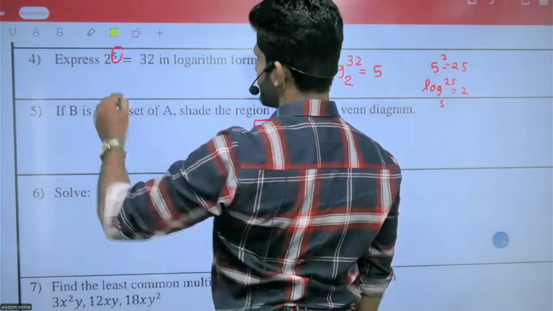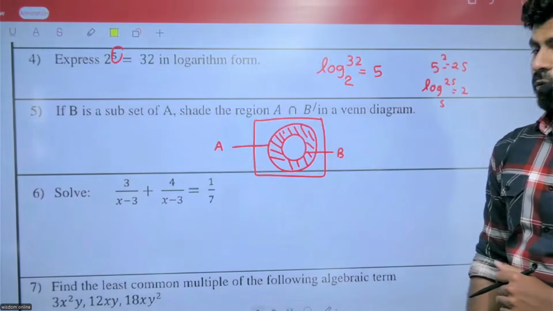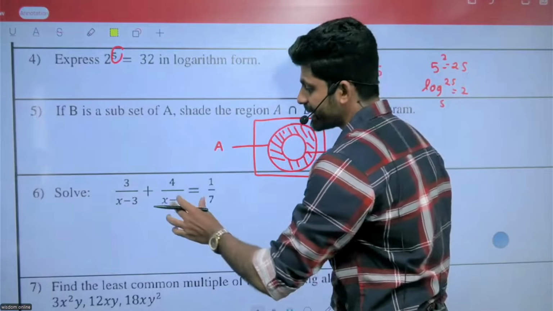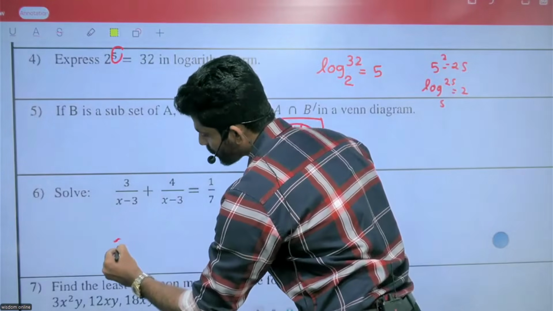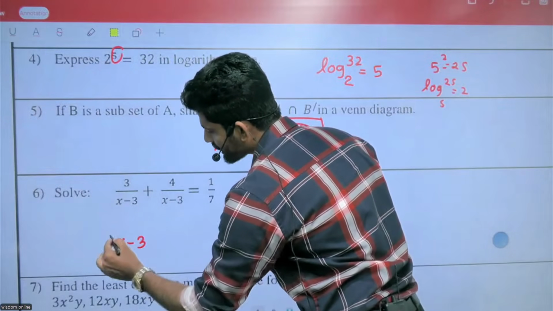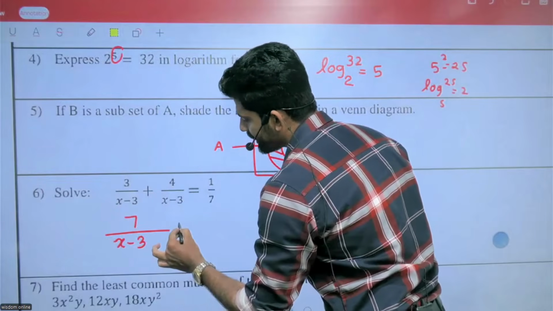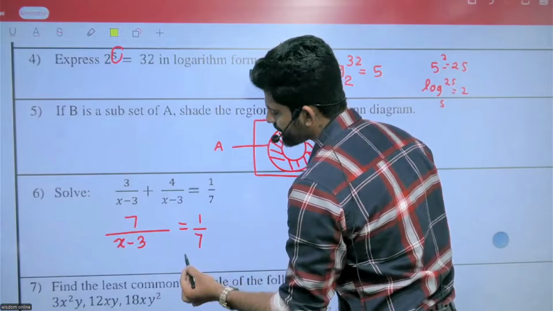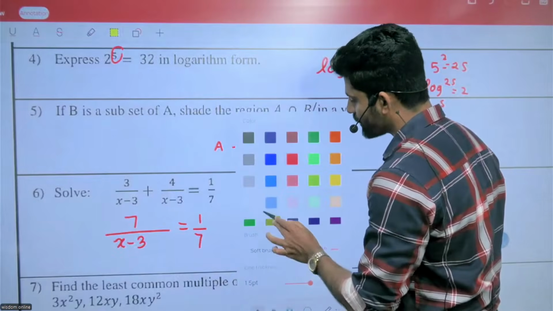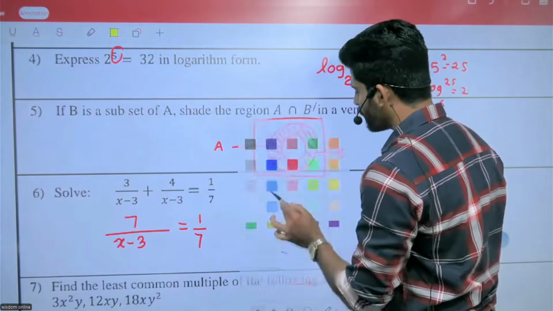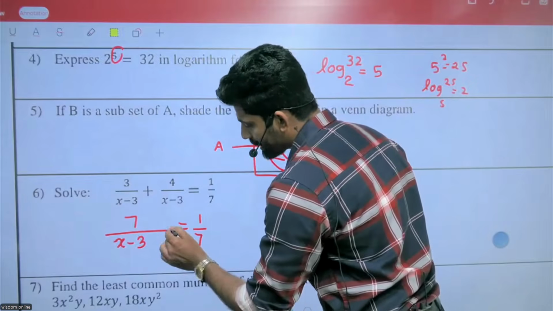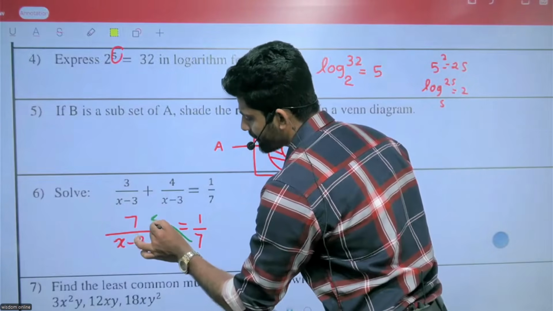And look at this one. Now look at the next part. This one is also easy. X minus 3 is common. 3 plus 4, 7, equals 1 over 7. Now we can do the cross multiplication.